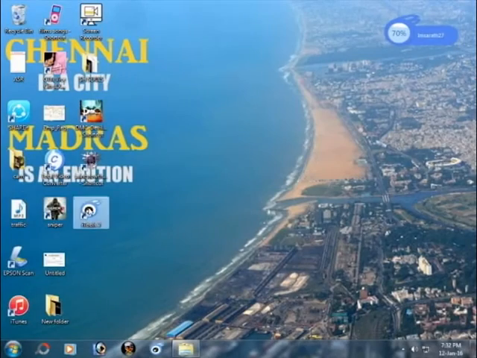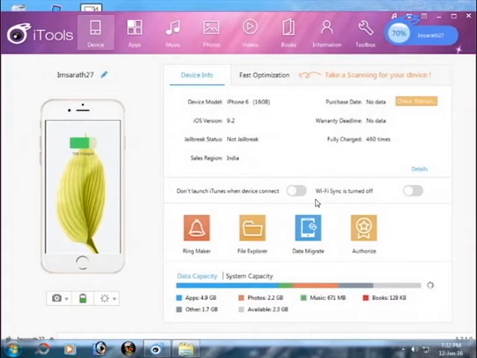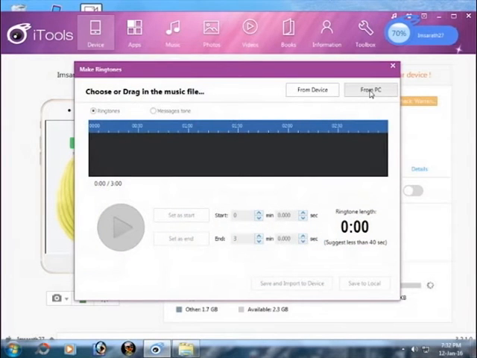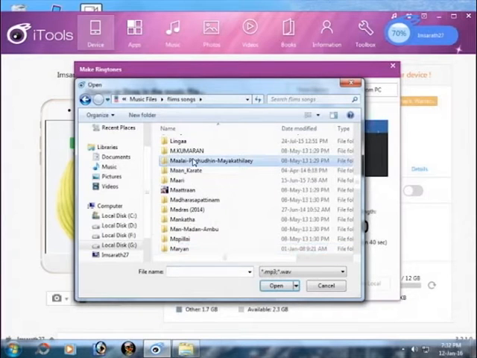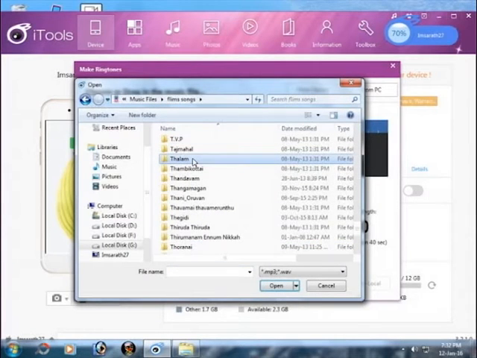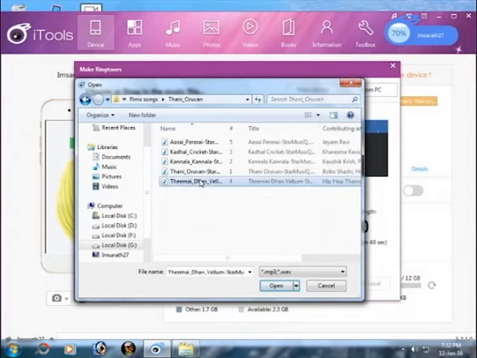Go to iTools application on your computer and select Ringmaker option. Make sure that you have the song you want to set as a ringtone in your music library. Select the appropriate song that you want to keep as your ringtone and import it from your PC.